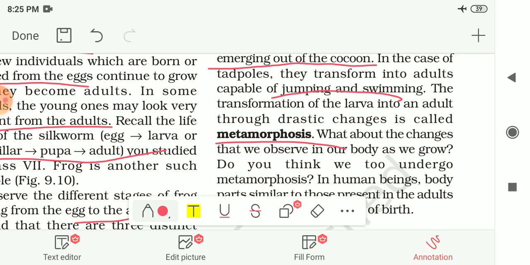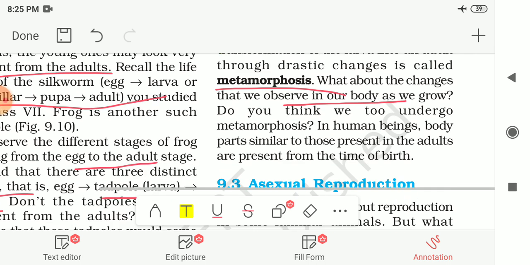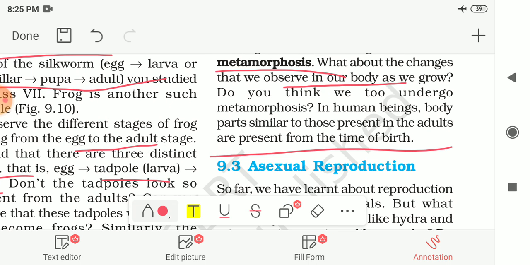So now what about the changes that we observe in our body as we grow? Do you think that we too undergo metamorphosis? That means we are also changing drastically from newborn baby to an adult. In human beings, body parts similar to those present in the adults are present from the time of birth. That means the characteristics which are present in us are there from the starting, from the time of birth. So in human beings, metamorphosis is not there.